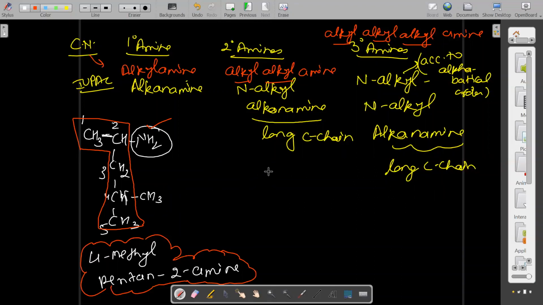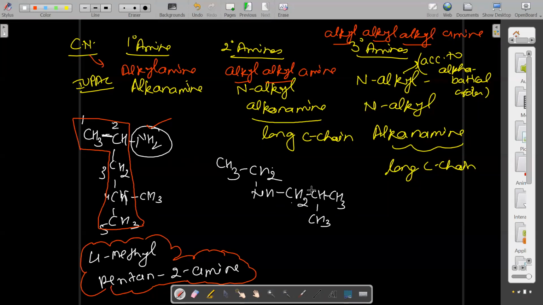Now I'm giving one more example, but I will not say which degree it is. You have to identify it, because I have given the basic concepts earlier. CH3, CH, NH, CH2, CH2, CH, CH3, CH3. Not very complicated. Tell its IUPAC name.